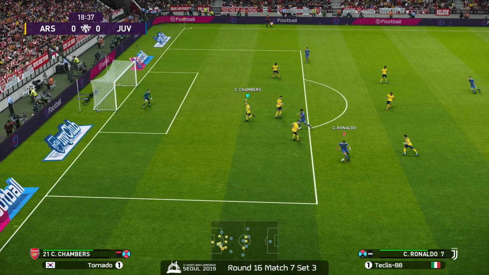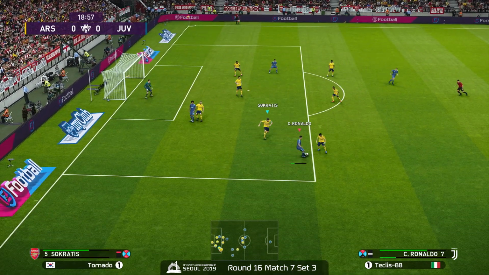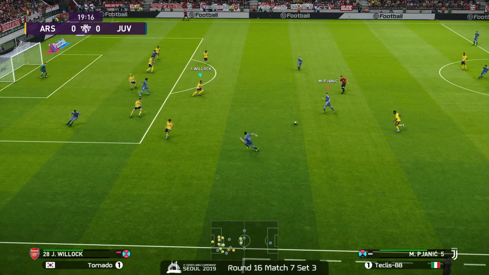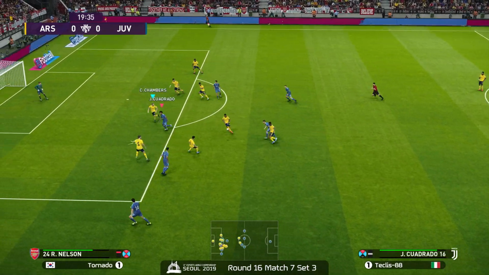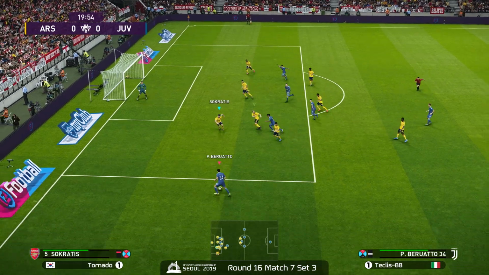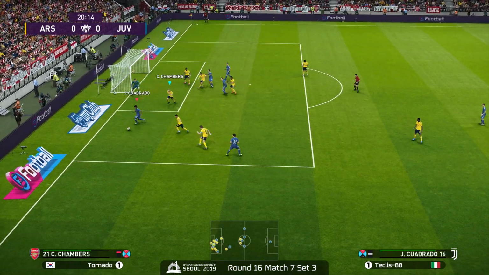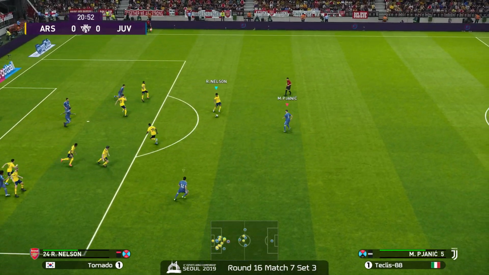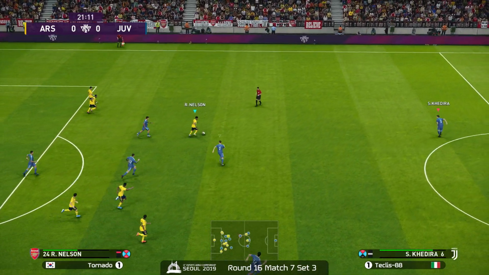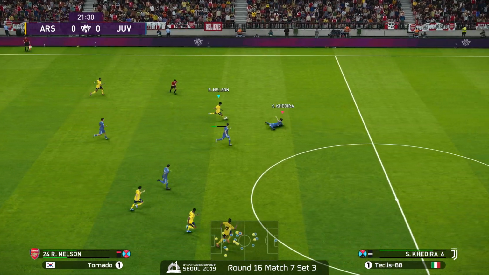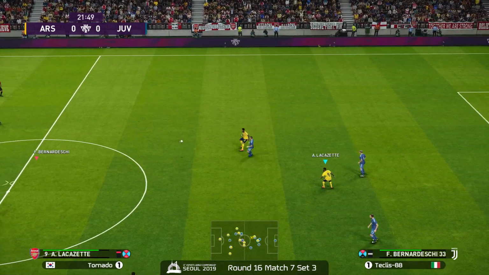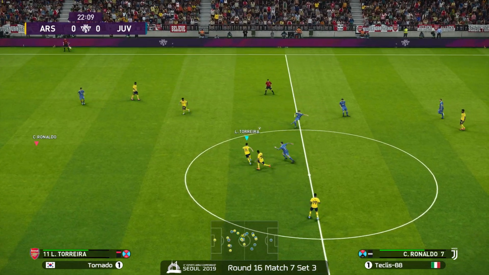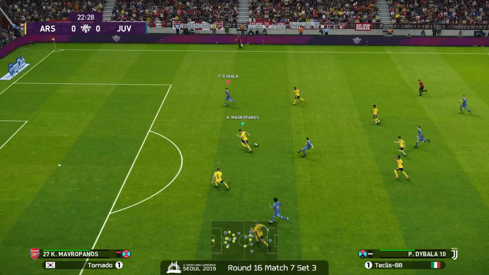Going forward, Ronaldo keeps control of it, can't find a receiver. Backs off to disperse the Arsenal defense. Quadrado out, Barado with an angle, but also a defender in the way. Great convergence once again by Tornado. However, he cannot afford to turn the ball over here. Slide, but it's not good. Forced to clear. Pjanic also back out.